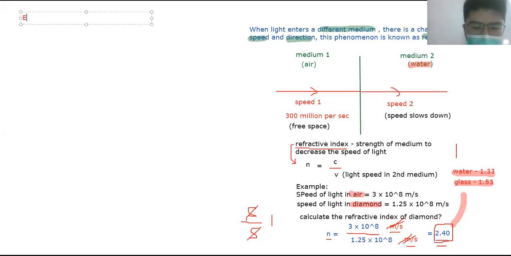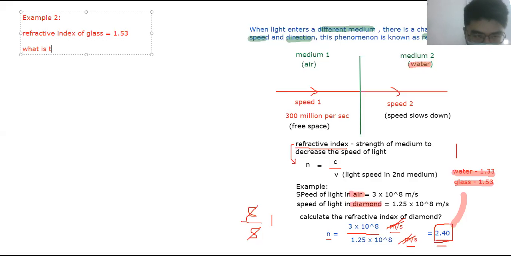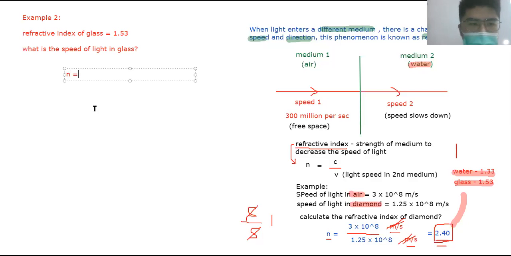Okay, now example two, guys. Given the refractive index of glass is 1.53, what is the speed of light in glass? Again, you use the same formula. Refractive index of glass is 1.53, so what is the speed? n equals c over v.